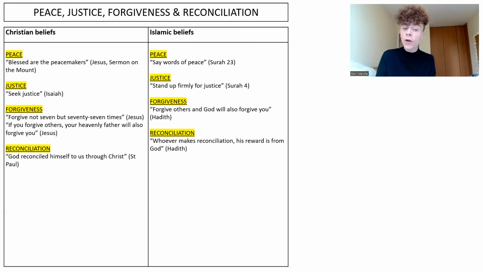The Hadiths say on the topic of forgiveness that you should forgive others and God will also forgive you. Remember, the Hadiths are the sayings of Prophet Muhammad. And finally, reconciliation. The Hadiths say that whoever makes reconciliation, his reward is from God. So obviously it's something that God wants to encourage, that he wants to see, because he will then reward it. So of course, it's something you will actively want to do and bring about in your everyday life.